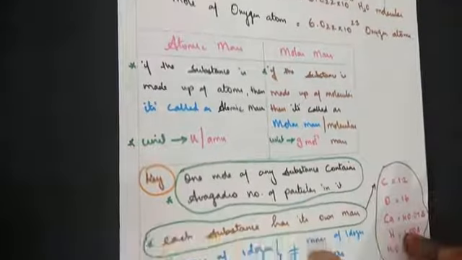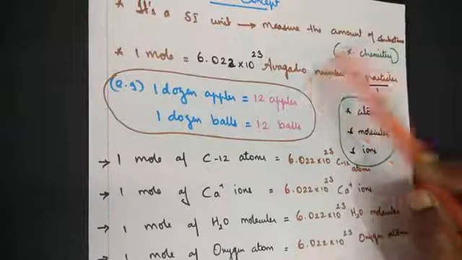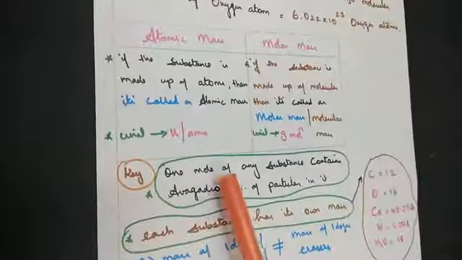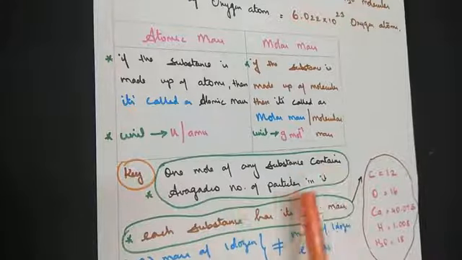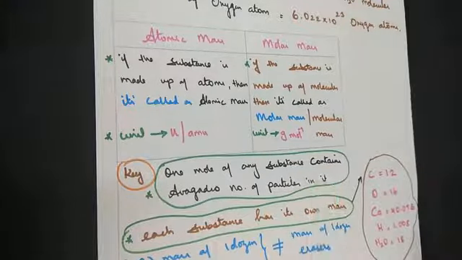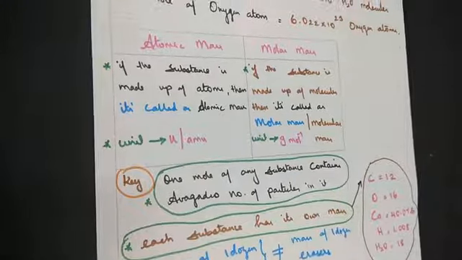Moving on to two more points you need to remember to get thorough with the concept of mole. That is, 1 mole of any substance contains Avogadro number of particles in it. I will show you the practical examples on it.